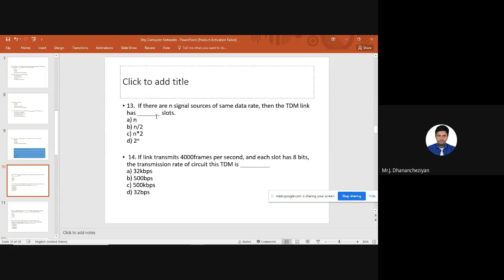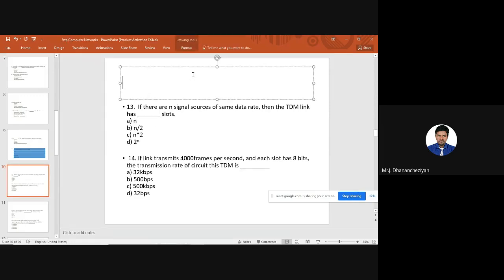For this particular question, there are 4,000 frames given. So the answer will be like this. We have to find the transmission rate, which is equal to the number of frames into data.